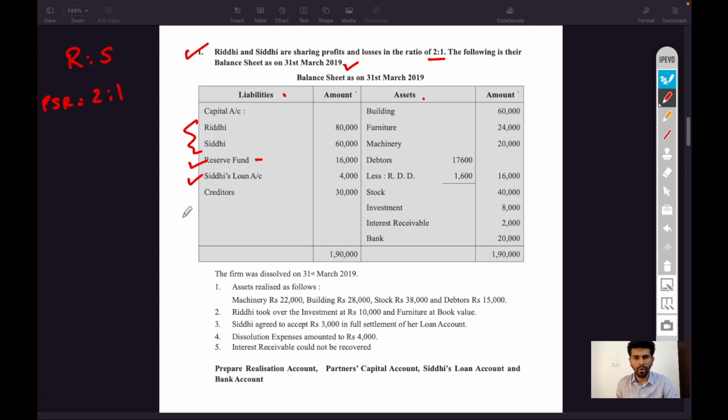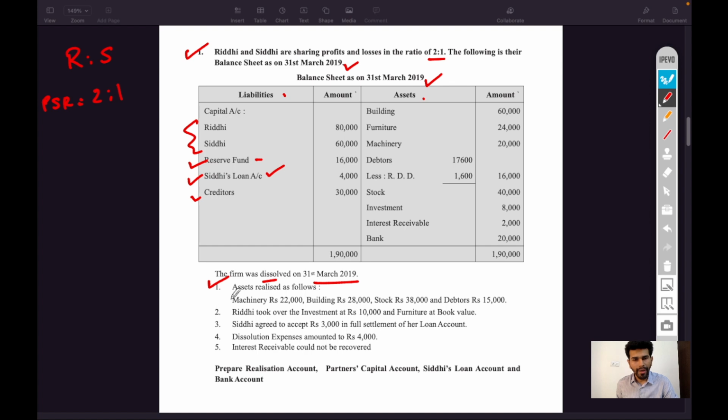Siddhi has given a loan to the business, so we have to pay off that liability, Siddhi's loan account also, and creditors are given. The firm was dissolved on 31st March 2019. On the same day as the balance sheet date, the firm was dissolved. So this is the question of dissolution of a partnership firm.